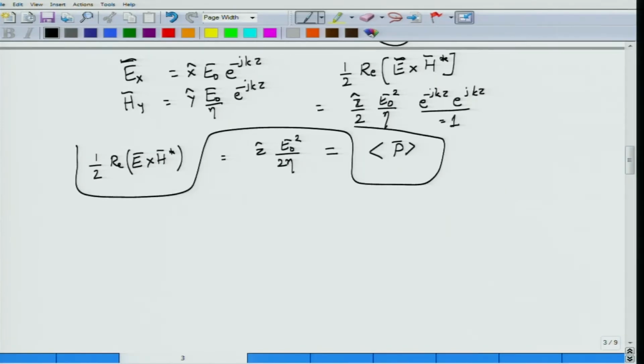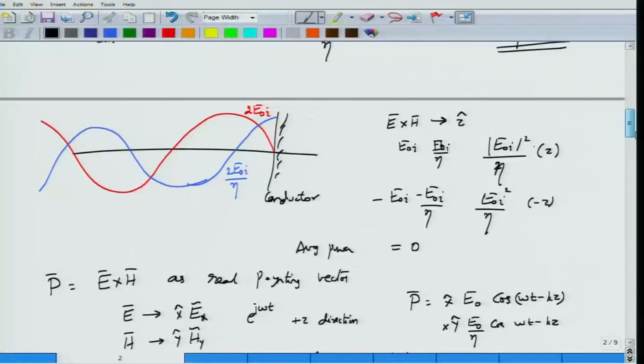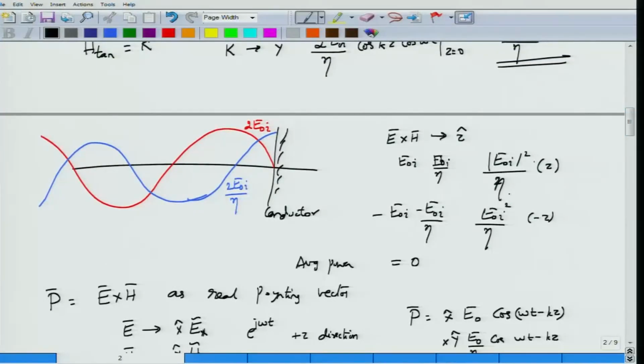So this expression is very important, and if you look at this expression now in terms of what we have obtained for the electric and magnetic field of incident and reflected wave, you will then appreciate that the average Poynting vector will be with an amplitude of half here that I need to add. It would be EOI square by 2 eta carried along by the incident wave, EOI square by 2 eta carried along by the reflected wave.